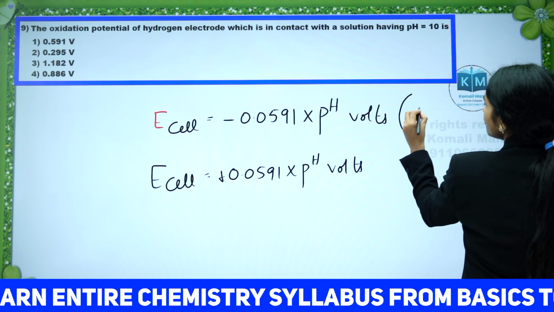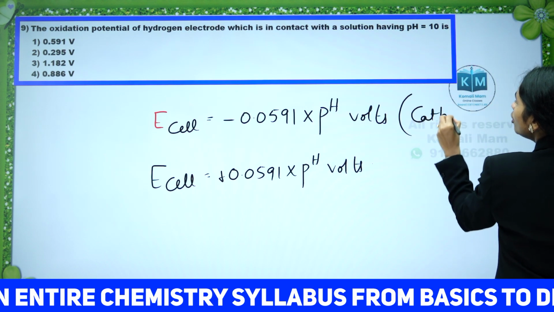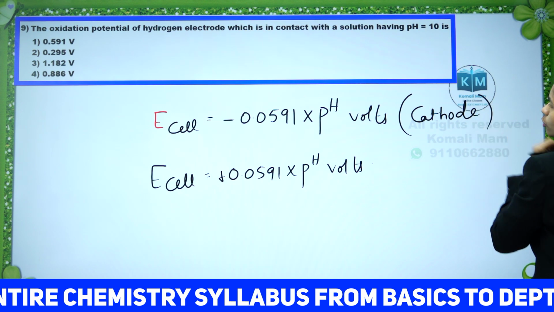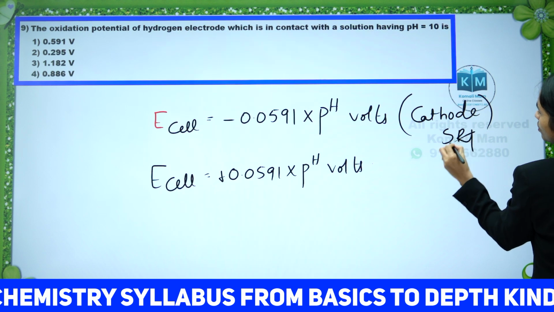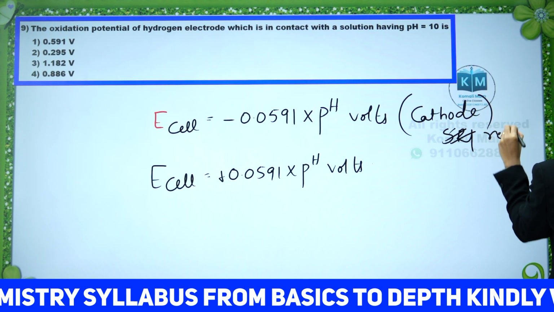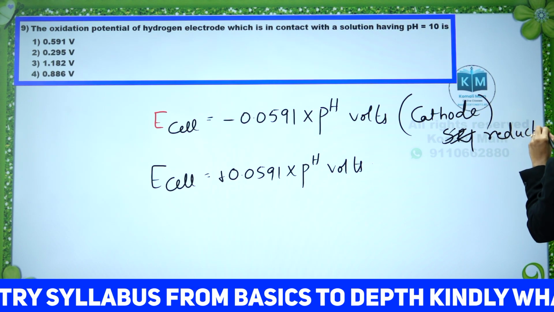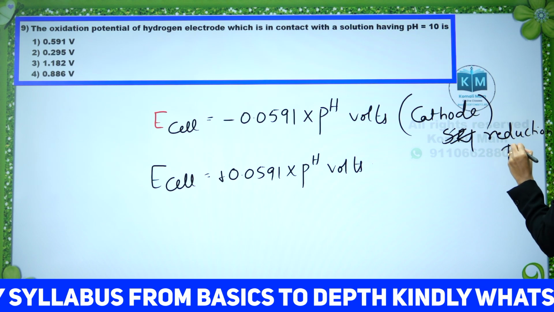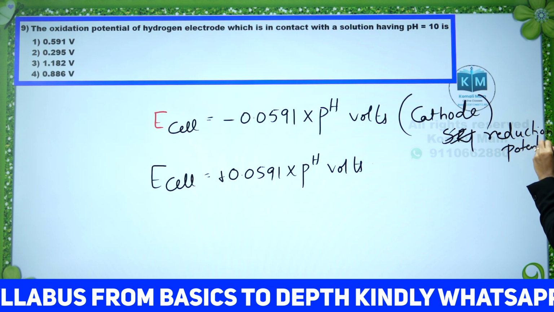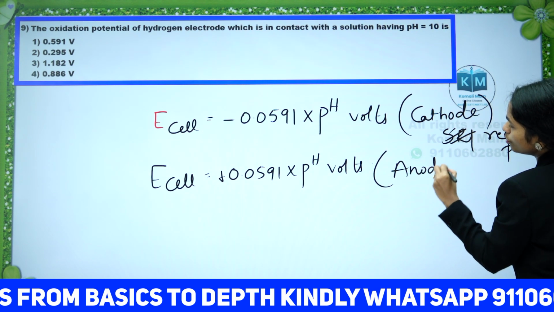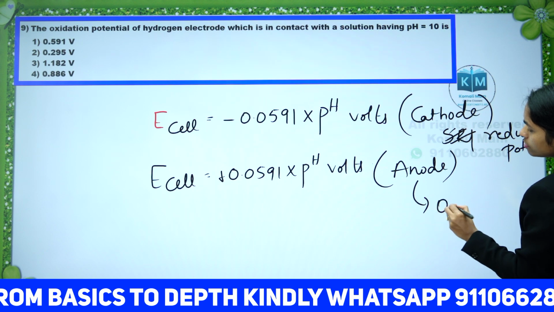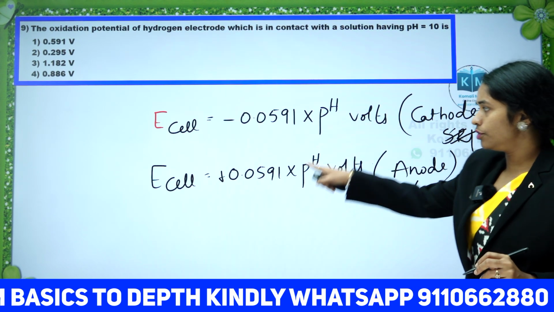This formula is for the cathode. When the hydrogen cell acts as a cathode, it is SRP, reduction. In reduction, reduction potentials they were asking. If they are asking oxidation potentials, then we have to use the other formula.